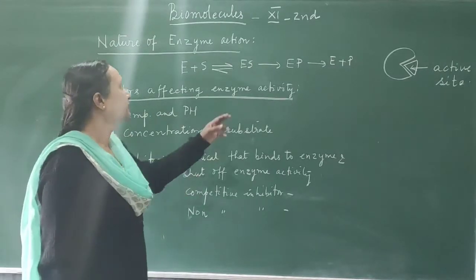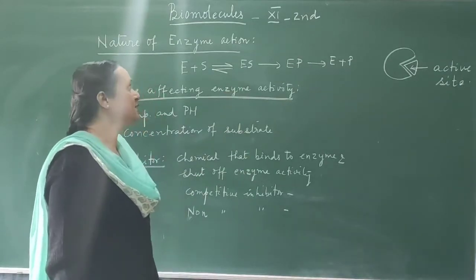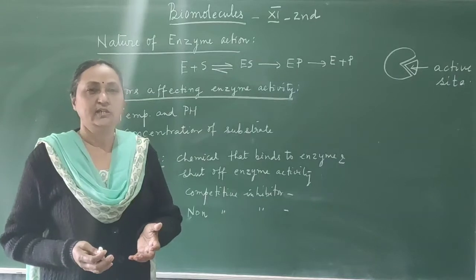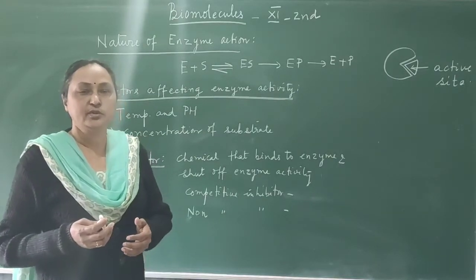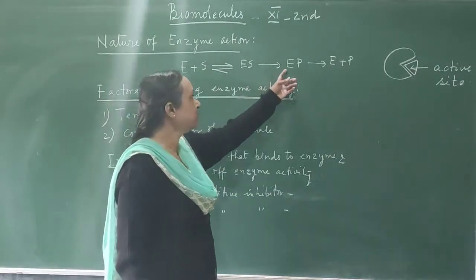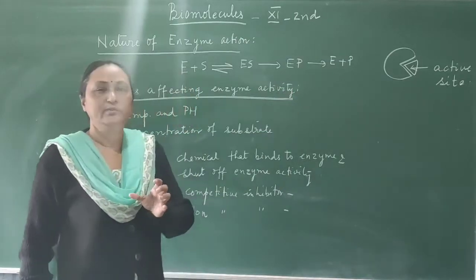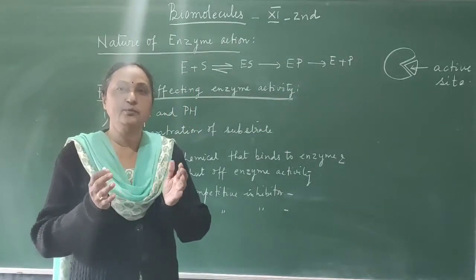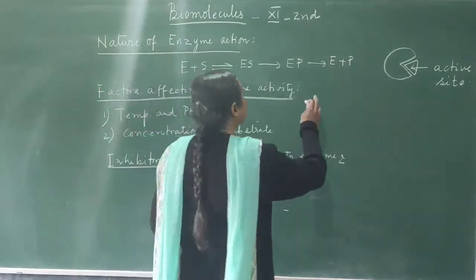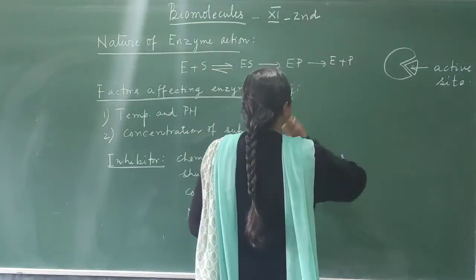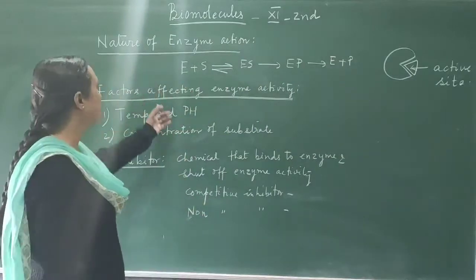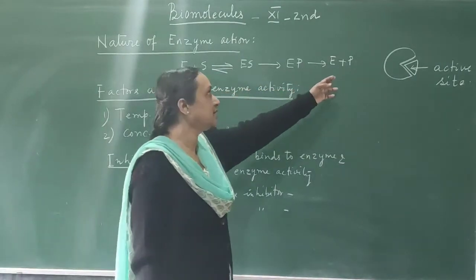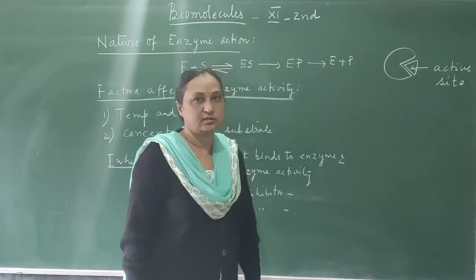Okay. Then after the formation of the enzyme substrate complex, a transformation takes place in the substrate and the product is produced. So now it is enzyme product. The enzyme associated with the product then separates from the product, so that we get E plus P. So like this, the substrate ultimately changes to produce another compound which is called the product.